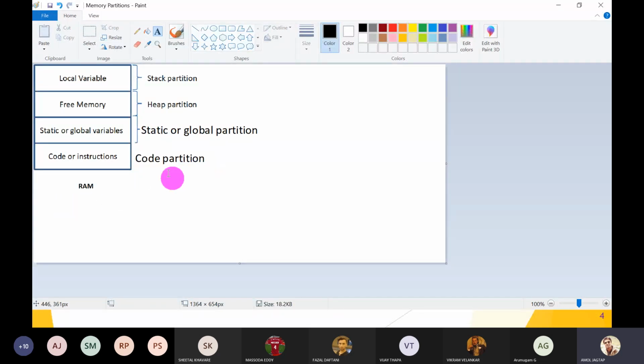So on the RAM, whatever may be your code, .c, .object or .exe file, or the operating system, because first we have to operate the machine, that is also inside the code partition. So the code of the program remains in the code partition, while the variables we store into different partitions. This is called the storage classes.